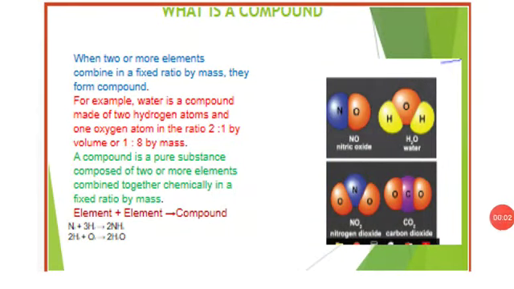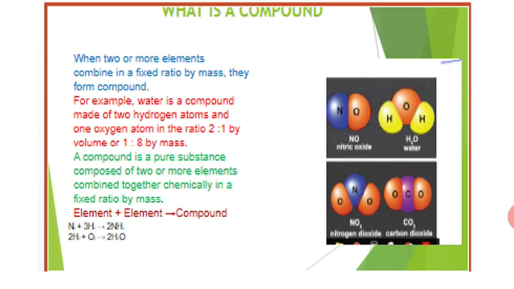Hi students, today we are going to discuss what a compound is. What is meant by compound? Before that, we should know that in science, a pure substance is either an element or a compound. An element is made up of the same kind of atom. We have already learnt this. The element and compound are both pure substances.